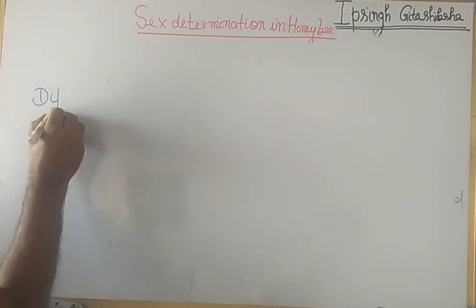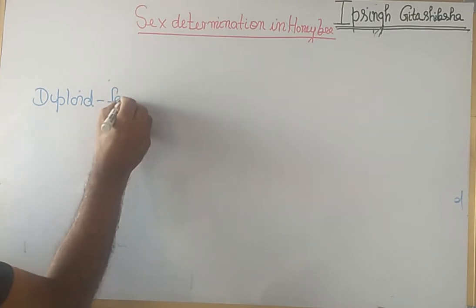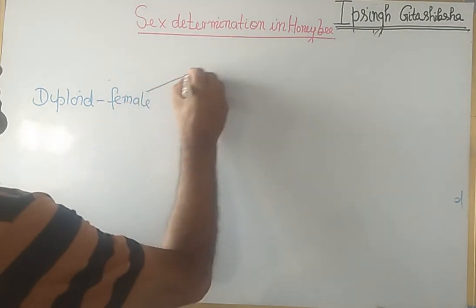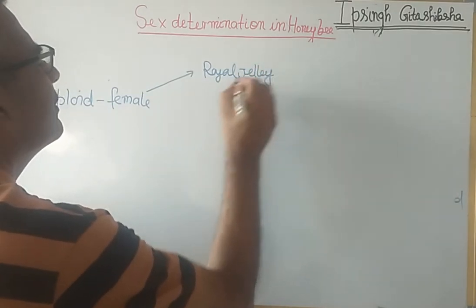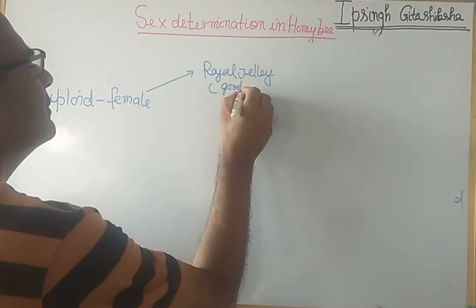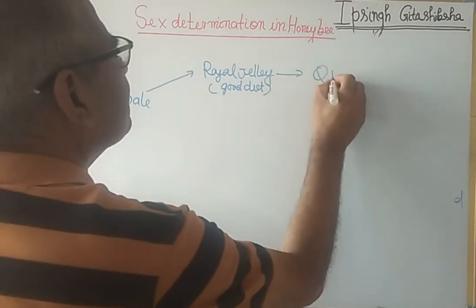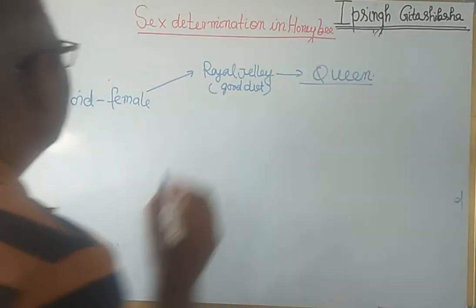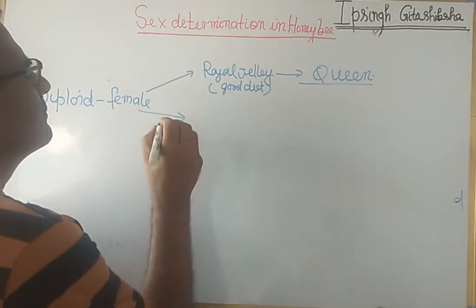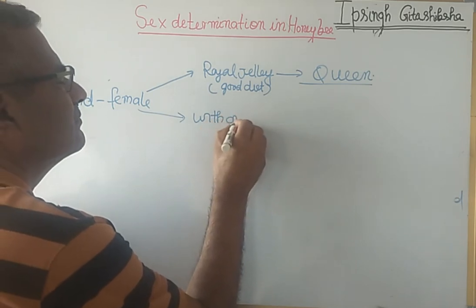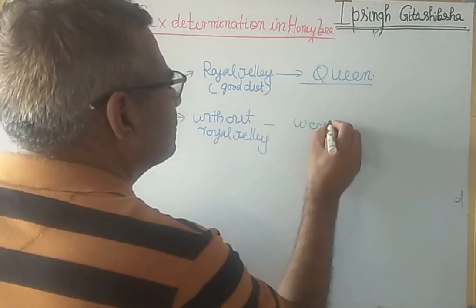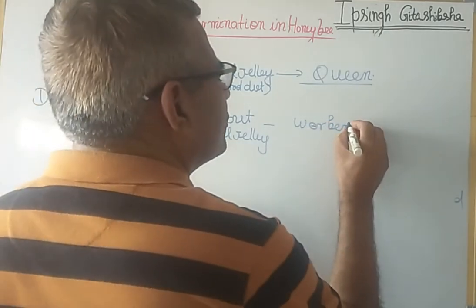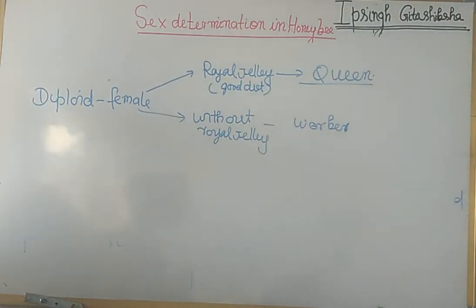The diploid female, if given royal jelly, a rich food, royal jelly is the name of that food, that is a good diet, it develops into queen, and this is of such type that only one of the female get this type of food, and if without that diet they all will be worker, and they cannot produce, they cannot get fertilized, they do not have seminal receptacle.